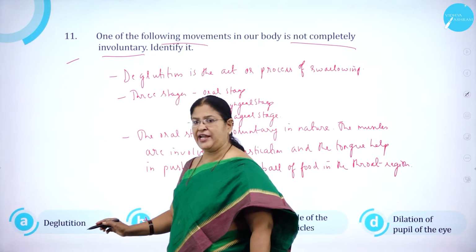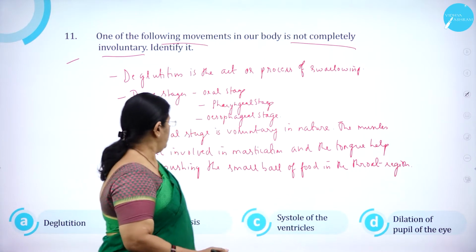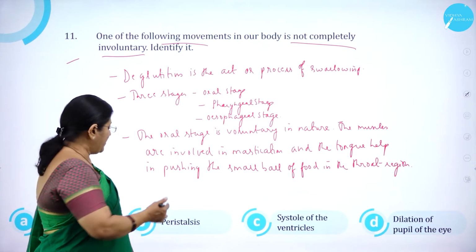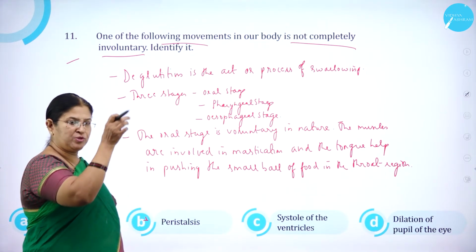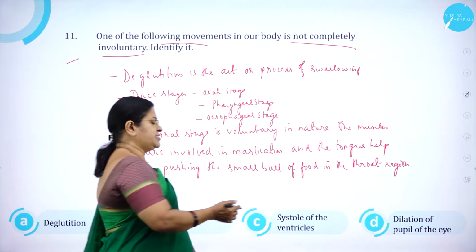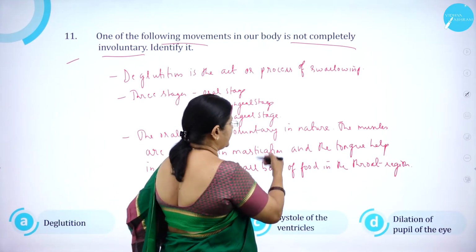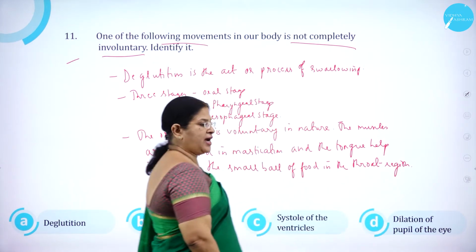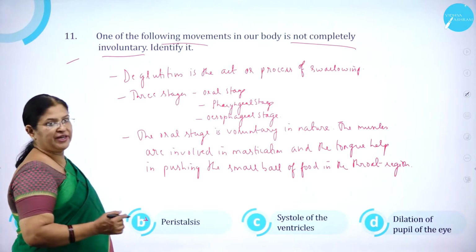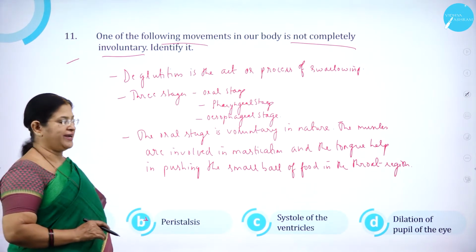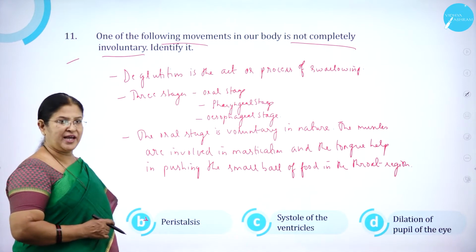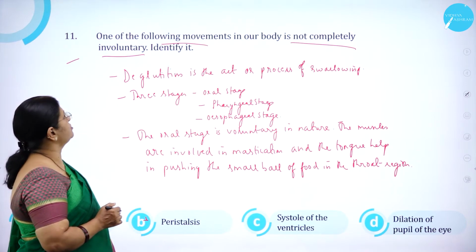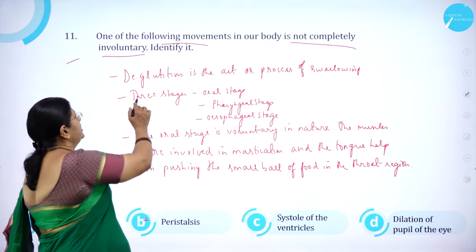Identify it. Option A, deglutition. Then, you know what is deglutition? Swallowing the food is called deglutition. Peristalsis, that is the food moving inside the esophagus. Then systole of the ventricles, it has nothing to do with the will, this one. Then dilation of the pupil of the eye. Here systole of the ventricles is involuntary, right? And even the dilation of the pupil of the eye is also involuntary. Now, the movement that is not completely involuntary is deglutition.